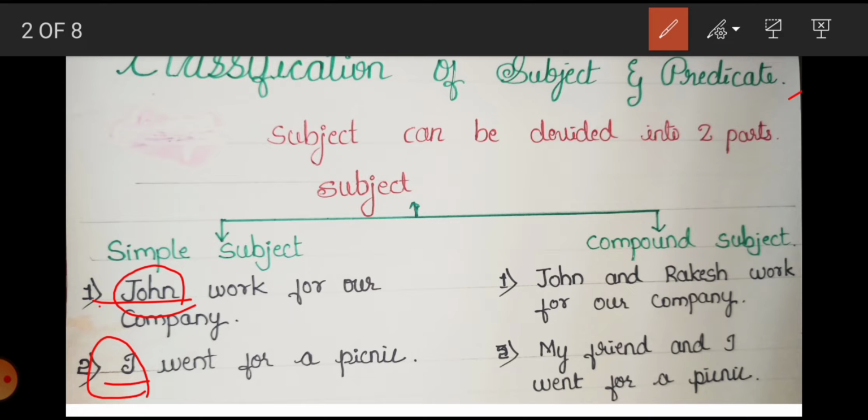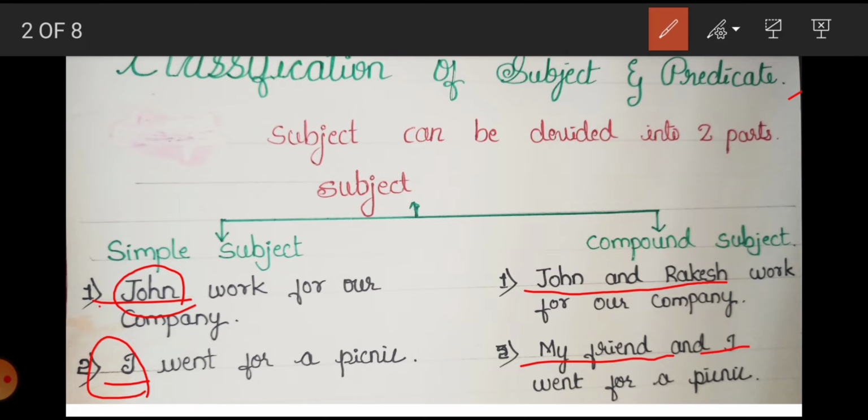Here you see in the second example, John and Rakesh work for our company. Second example, my friend and I went for a picnic. Here you can see John and Rakesh. Which one is the subject here? Who is doing action? About what we are talking? We are talking about John and Rakesh. And in second sentence, my friend and I. What you are observing here?